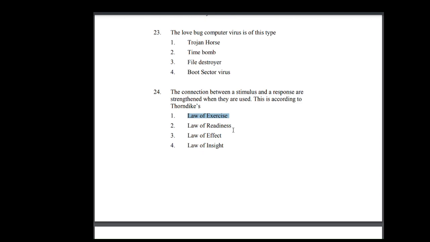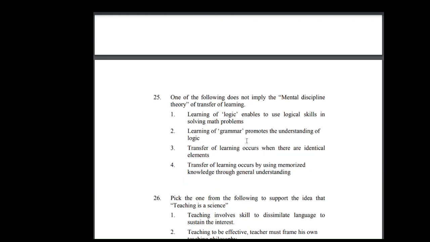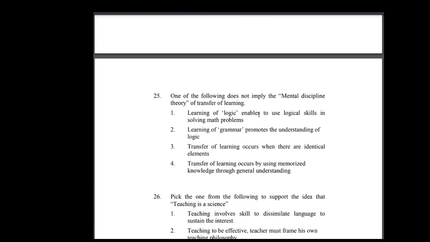25. One of the following does not imply the mental discipline theory of transfer of learning. 1. Learning of logic enables one to use logical skills in solving math problems. 2. Learning of grammar promotes the understanding of logic. 3. Transfer of learning occurs when there are identical elements. 4. Transfer of learning occurs by using memorized knowledge through general understanding. Option 4 is the correct answer. 26.